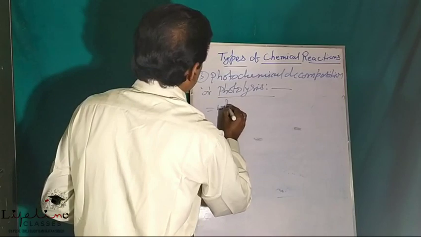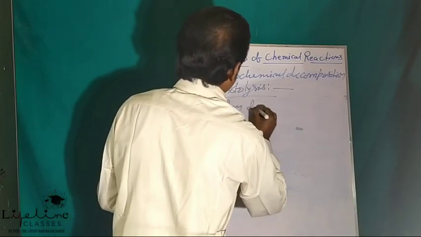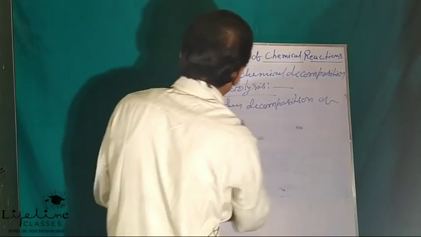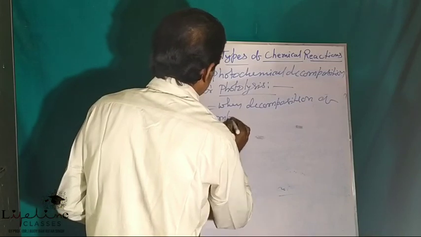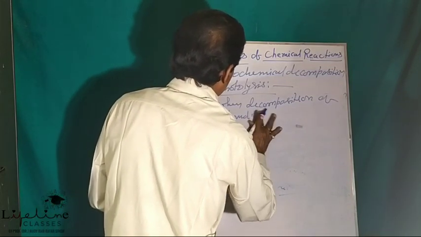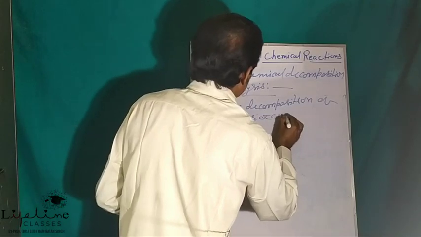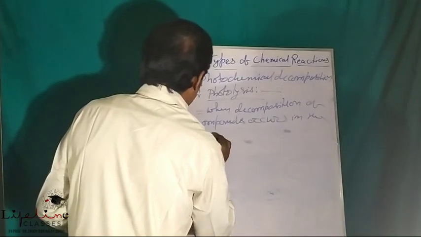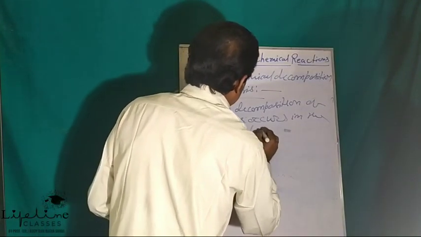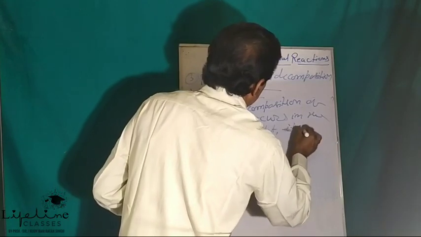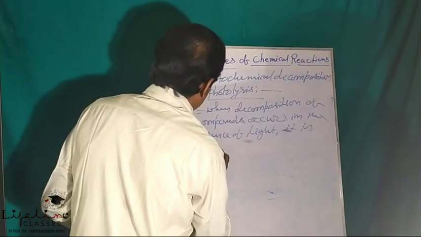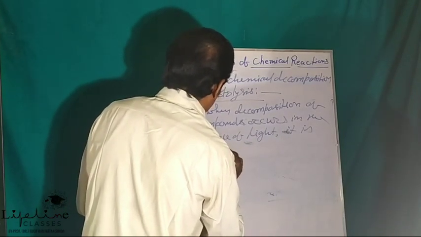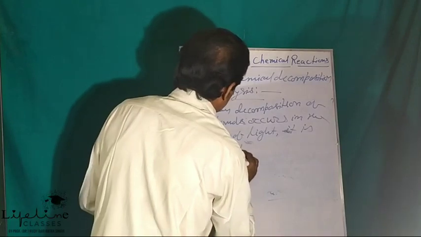So when decomposition of a compound occurs in the presence of light, it is called photochemical decomposition or photolysis.